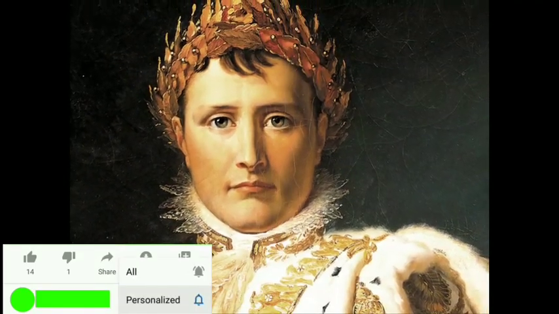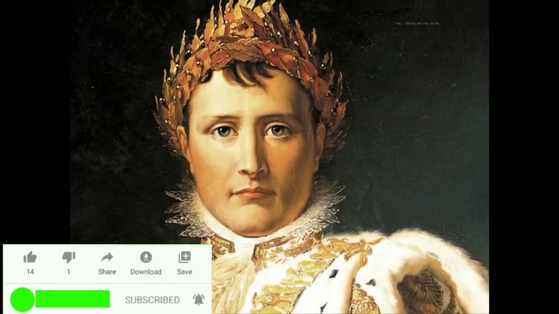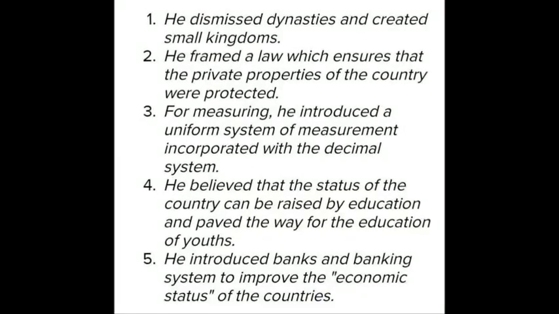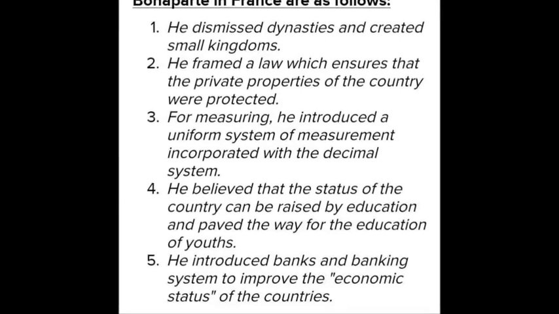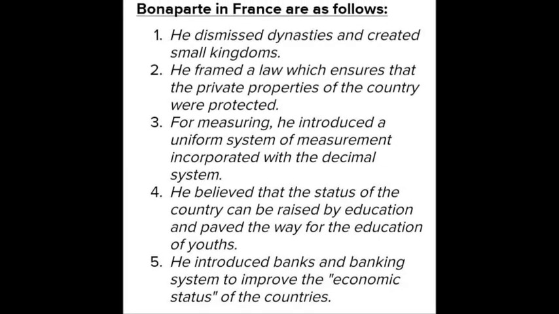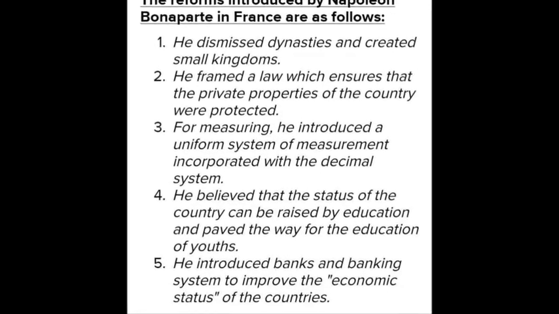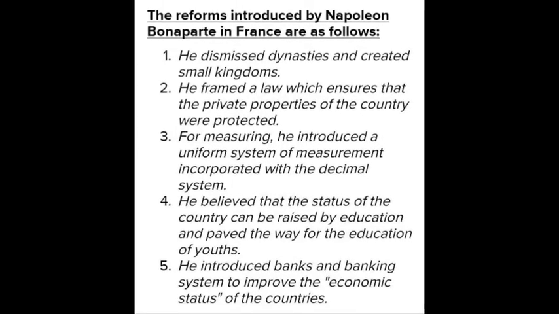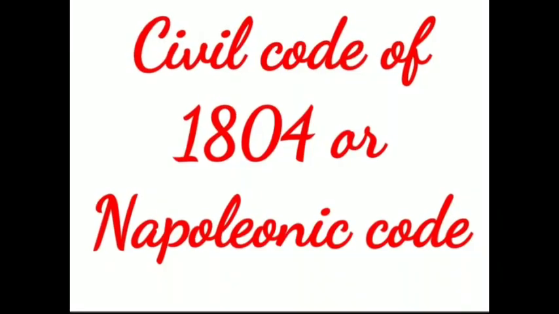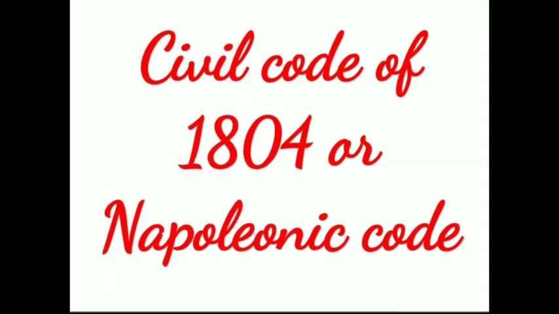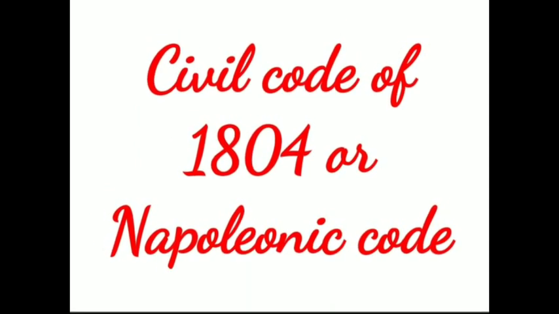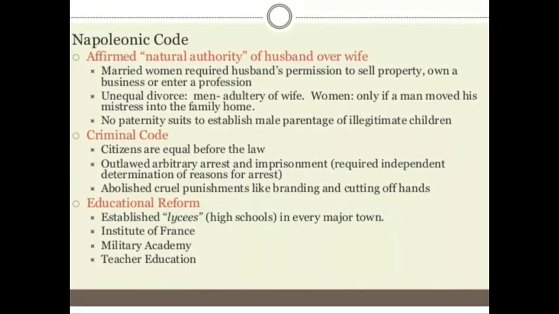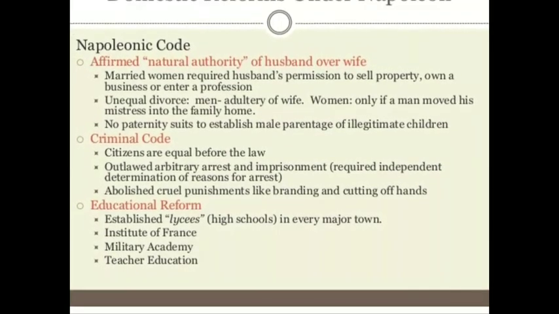When Napoleon came to the throne of France in 1804, even though democratic principles disappeared from France, he introduced revolutionary principles in France to make the country and the administration effective. And he introduced many reforms together called the Napoleonic Code or Civil Code of 1804, which created a sense of equality among all groups of people where he ruled.